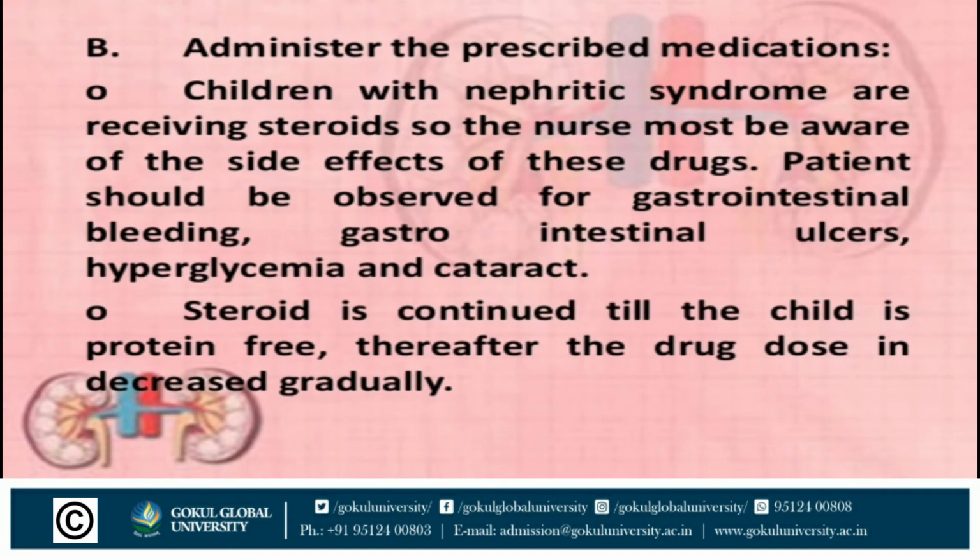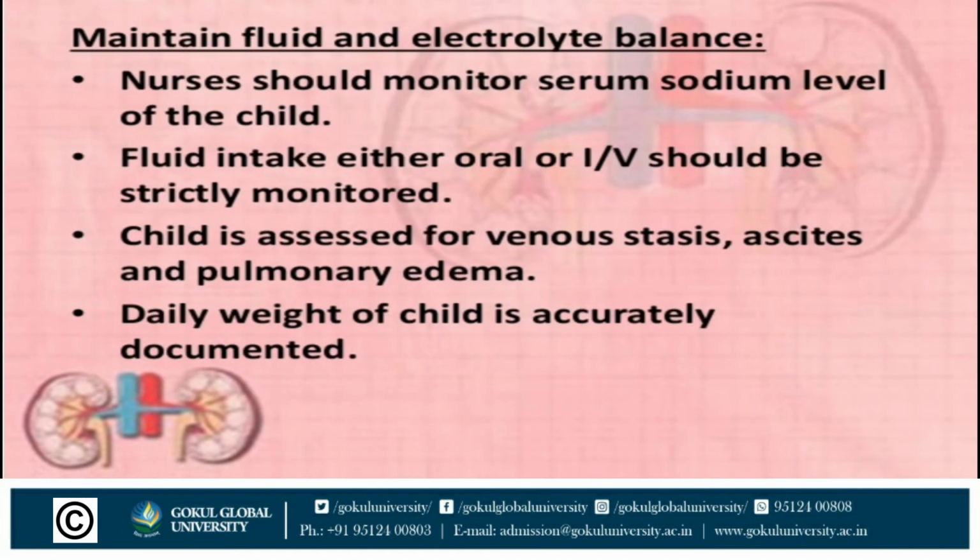Second one is administer the prescribed medication. Children with nephrotic syndrome are receiving steroids, so the nurse must be aware of the side effects of these drugs. Patients should be observed for gastrointestinal bleeding, gastrointestinal ulcers, hyperglycemia and cataract. Steroid is continued till the child is protein free. Thereafter the dose is decreased gradually.